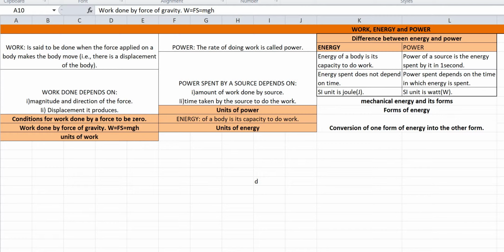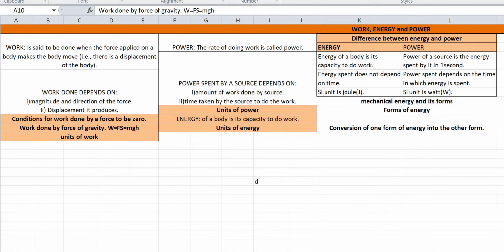If there is no motion produced in the body, even when a force acts on it, the work is said to be zero. So the definition: work is said to be done only when the force applied on the body makes the body move. That is, there is a displacement of the body. For example, a man pushing a car. If the car moves a distance, then only the work is said to be done. If the man is trying to push the car and the car does not move, then the work done is zero.